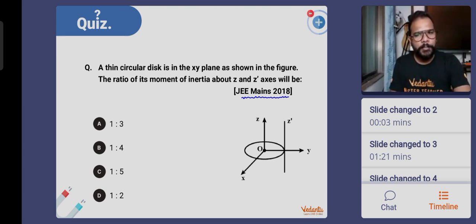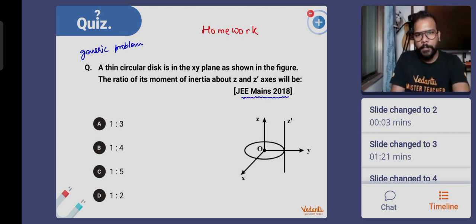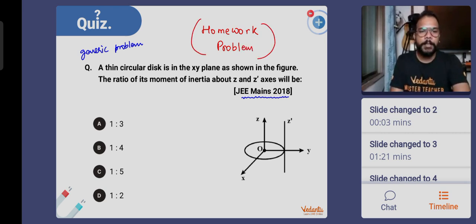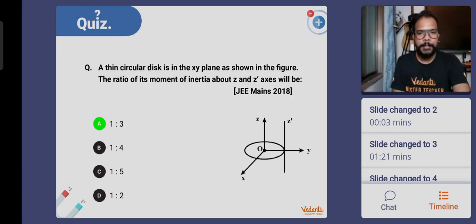It's actually not from radius of gyration, it is a general question. Okay, so I'll give you this question as homework. You will have to figure out what's to be used, and this is going to be a homework question. We will do this problem next time. This is not from radius of gyration. Okay, the correct answer is also given as option A. You try this, and we'll discuss it next time.